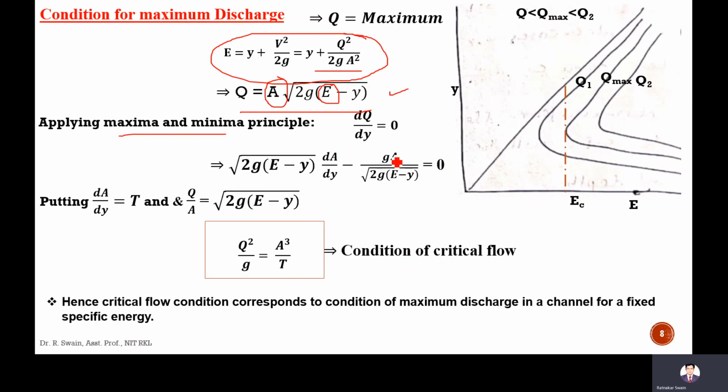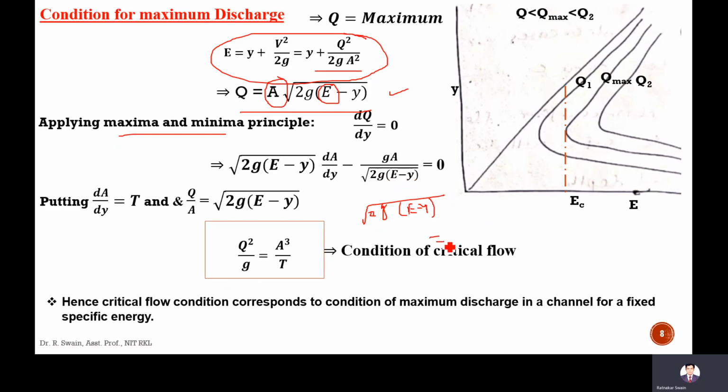So this will be g by square root of 2g into (E minus y). The derivative of 2g into (E minus y) will be 1 by 2 square root of this term, into the derivative with respect to y, which is minus 2g.